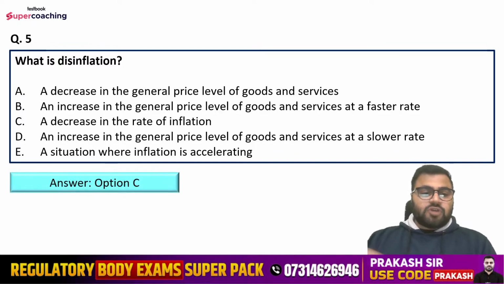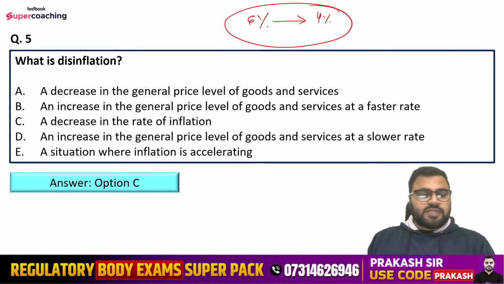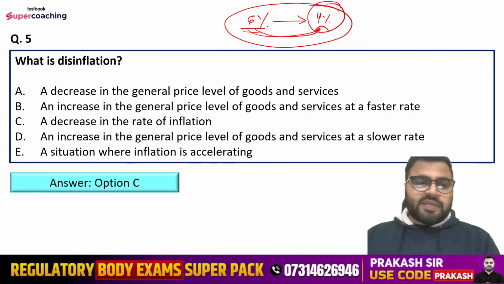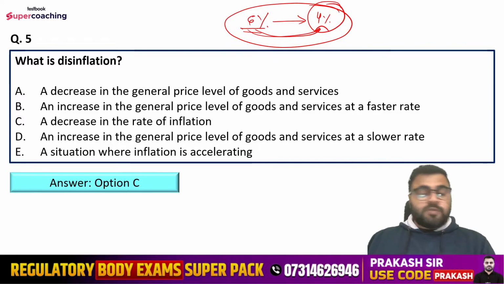So right answer is option number C, that is a decrease in the rate of inflation. Suppose earlier inflation rate was 6%, later on it goes down to 4%, then this is the scenario of disinflation. Why? Because ultimately inflation is there in the economy, but now what is happening? The rate of inflation is decreasing, right? Earlier it was 6%, now it is 4%, and since the rate of inflation is decreasing, this phenomena is considered as disinflation. Don't be confused with deflation. Deflation is a different phenomena, disinflation is a different phenomena, right? I hope you got it.